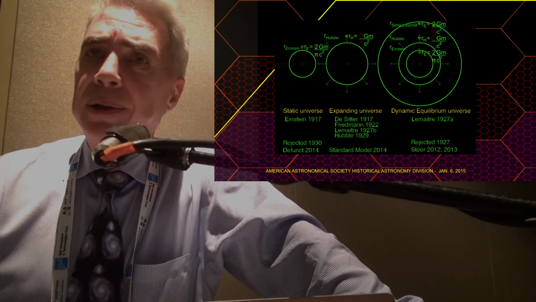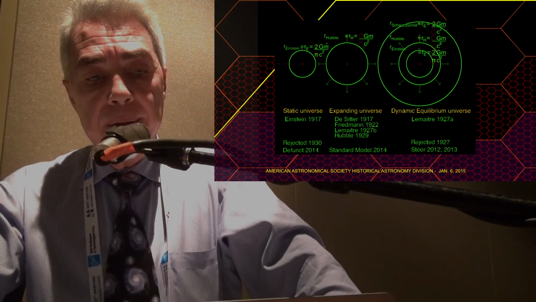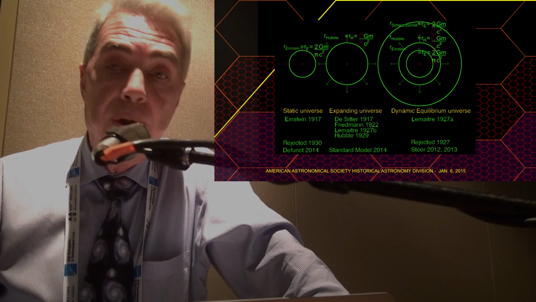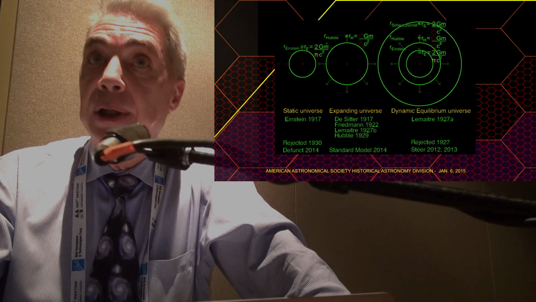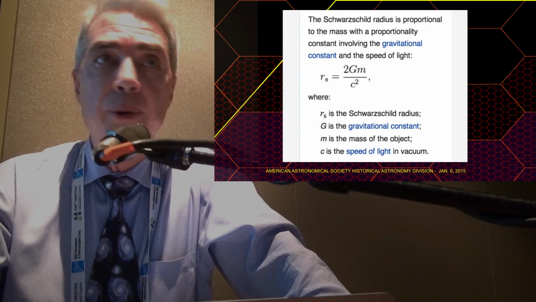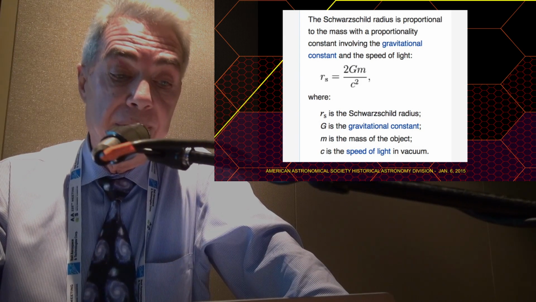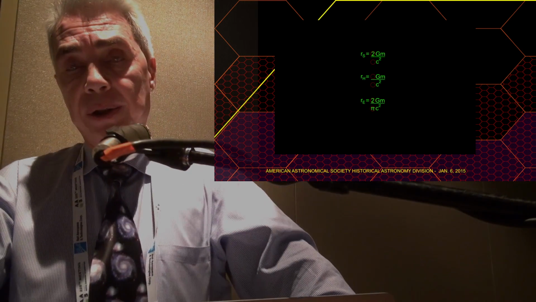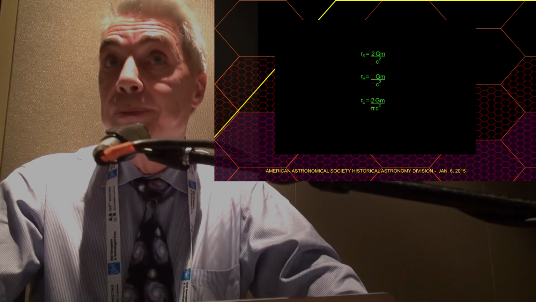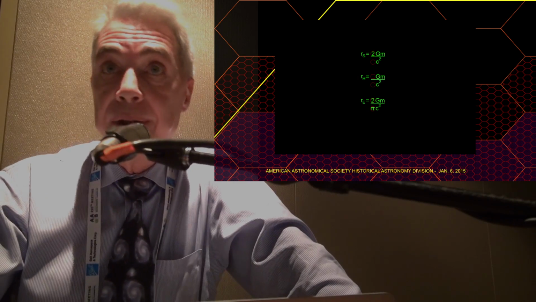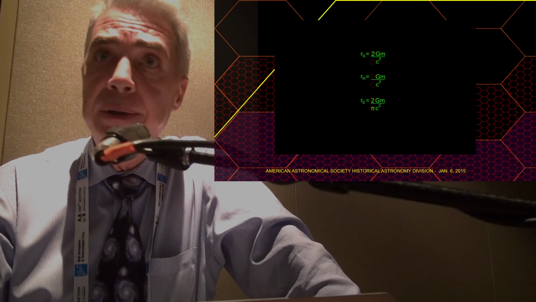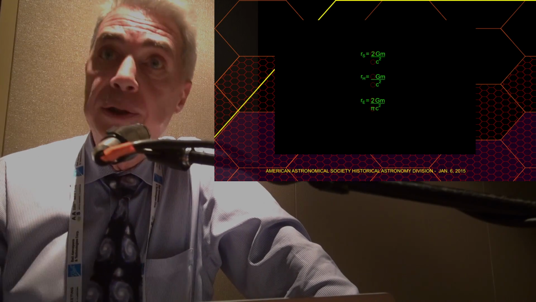And these models aren't as different from one another or nearly as hard to understand as you might think when we do the math on the various sizes involved. You can see that they're all based on variants of the Schwarzschild radius. The Schwarzschild radius of the event horizon of a black hole, probably the best known equation in all of physics other than E equals mc squared. And as said, whether the models are based on the Schwarzschild radius shown at the top, or the Hubble expansion radius in the middle, or the Einstein static radius on the bottom. Same architecture, just GM over c squared, and differing from one another simply by the factors shown circled in red there.